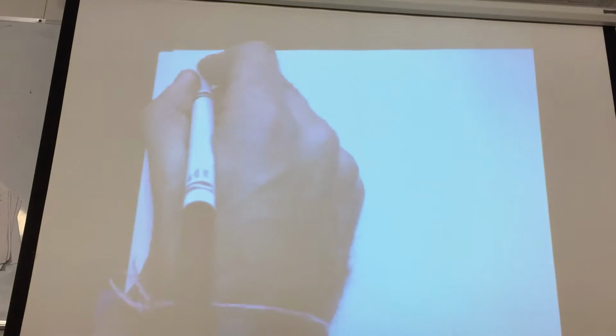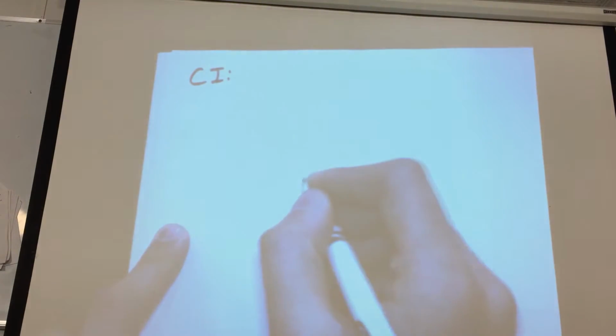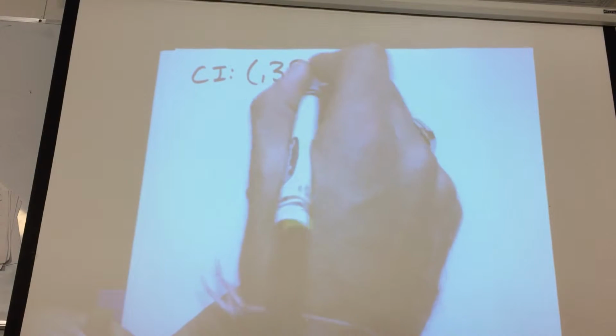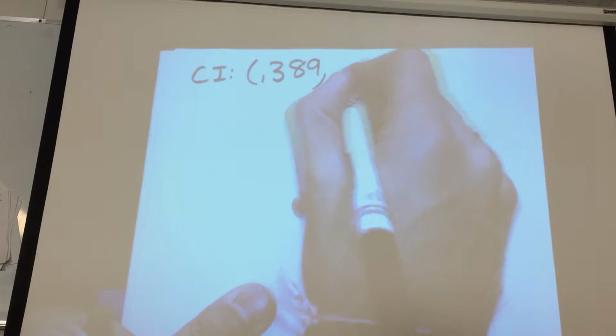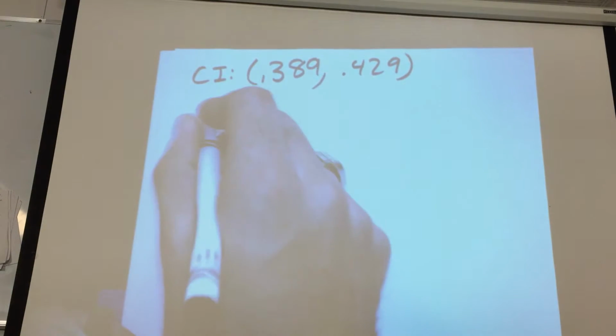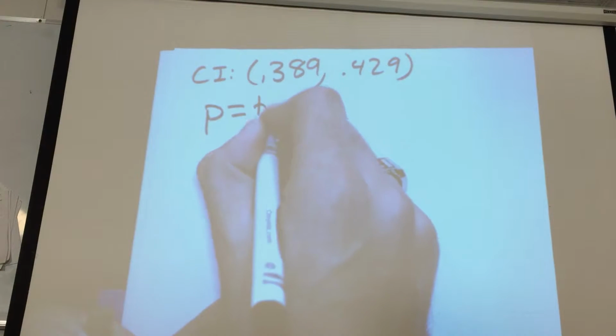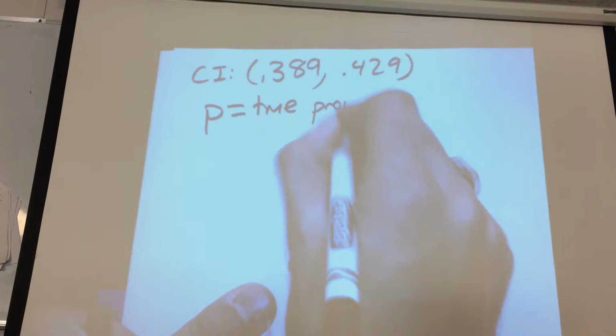Software analysis on a random sample of 288 Nevada teachers produced the following 90% interval for the proportion of teachers in Nevada that have between 5 and 10 years of experience. So this is the confidence interval they got: 0.389 to 0.429. Bless you. Did someone sneeze, maybe? Where p is the true proportion